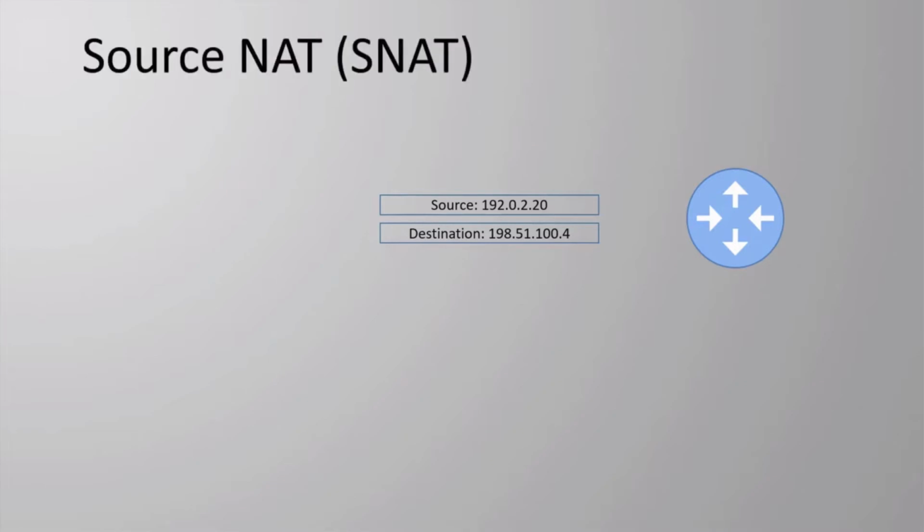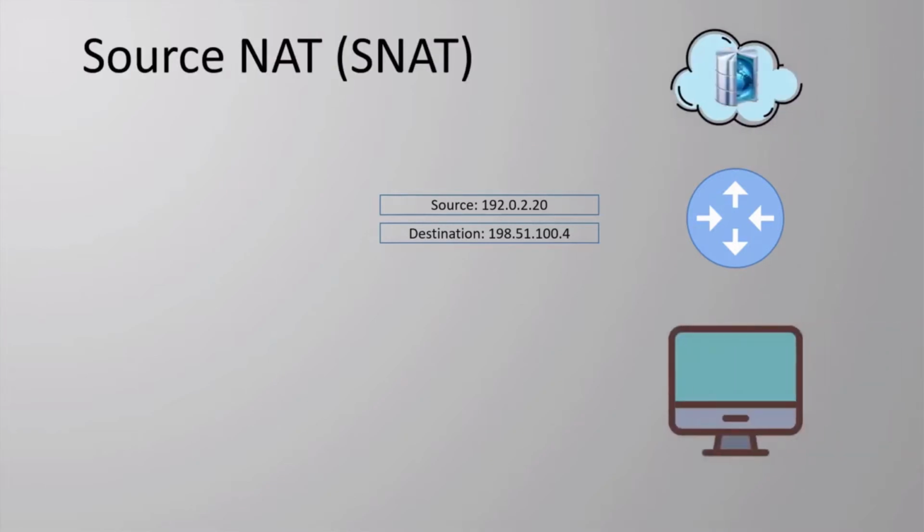There are two types of NAT. These are source NAT and destination NAT. Source NAT is the most commonly used type of NAT. As the name suggests, source NAT changes the packet's source IP address. This is generally used for internet access, as we explained earlier, where we are using private IP addresses in our network. The router takes the private IP in the header and replaces it with a public IP. Devices on the internet see this packet as coming from a public IP, and they are able to send traffic back. The router will change the IP address back to a private one as the packet passes through.